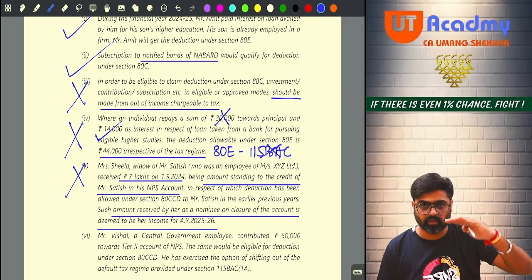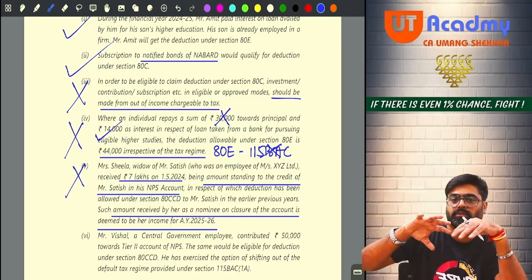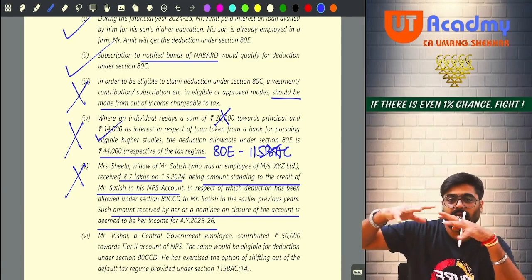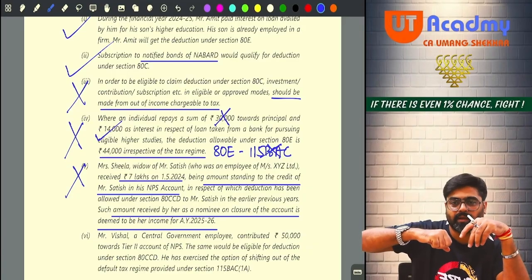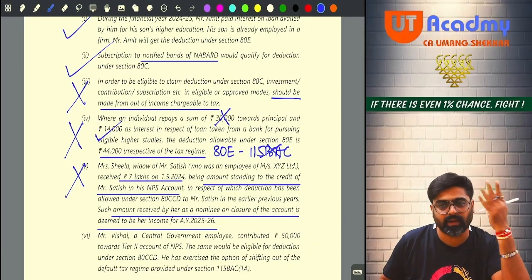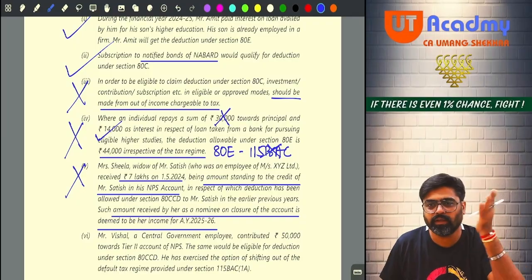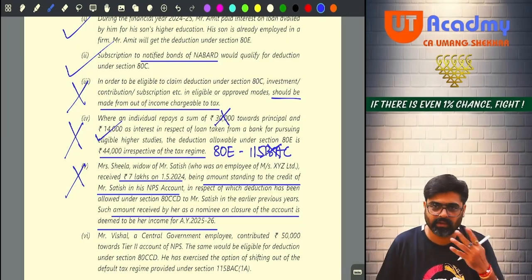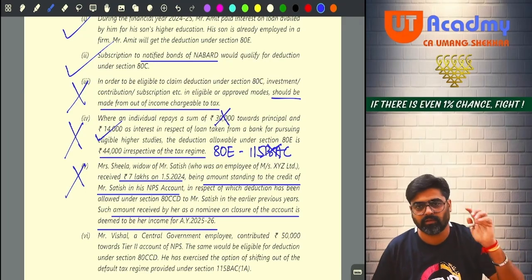If the NPS account is closed on the death of the assessee, whatever amount comes from there on closure to the nominee is fully exempt. How can you say that it is taxable? Yes or no? So this statement is wrong. It is not taxable, it is fully exempt.